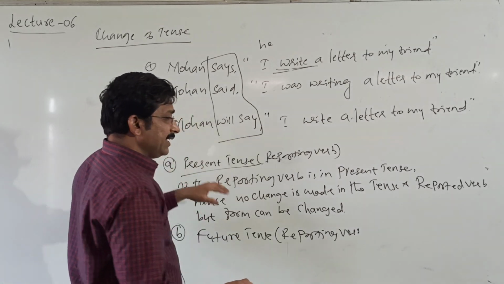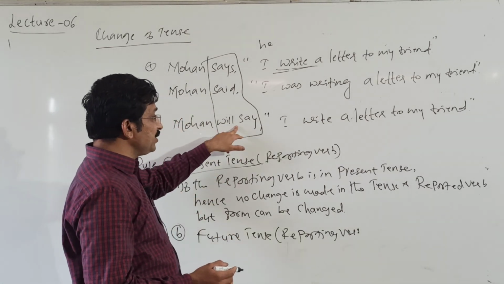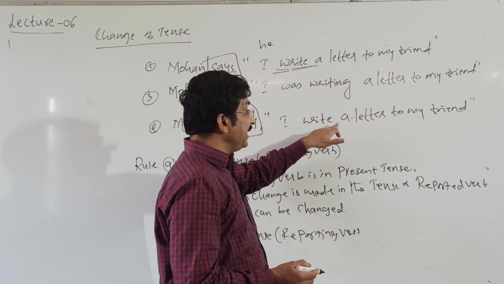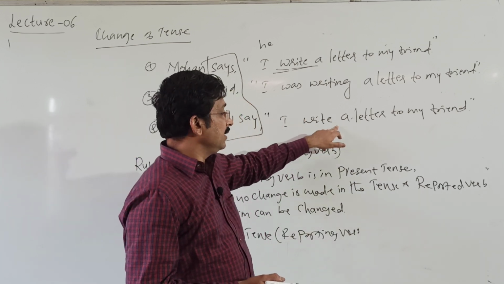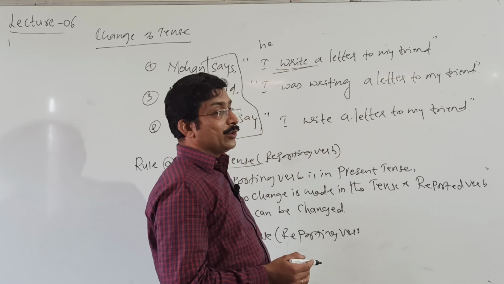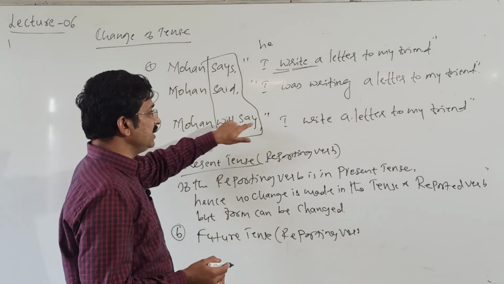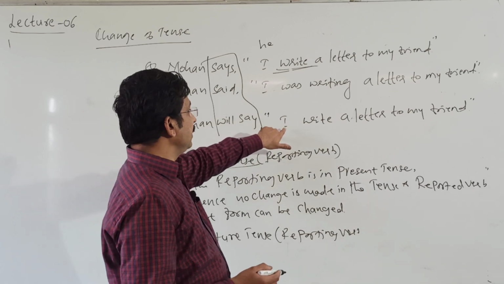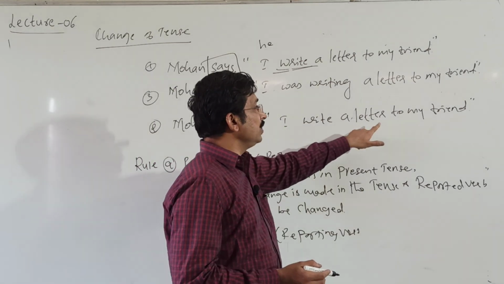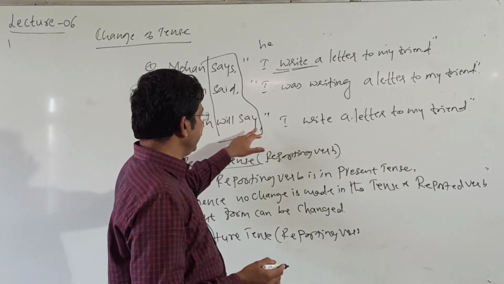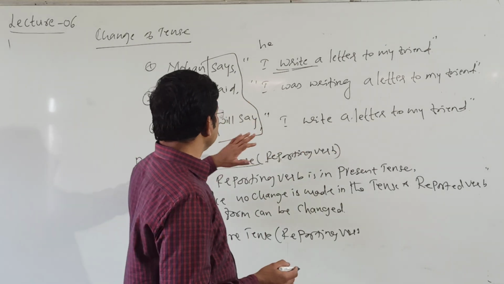Future tense. There is also same. The reporting verb is in future tense. There should not be any change in a reported verb. Okay, it remains as it is. Mohan will say that he writes a letter to his friend.